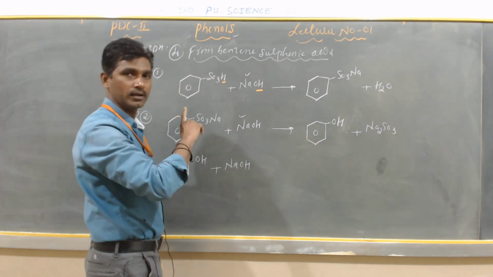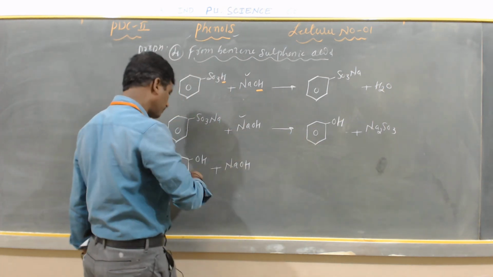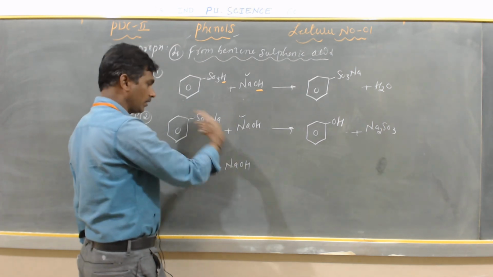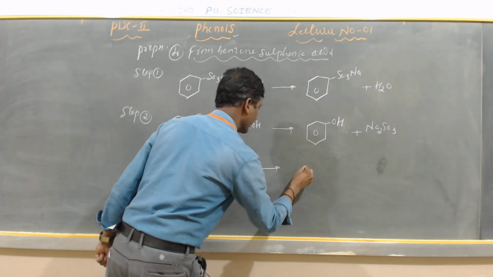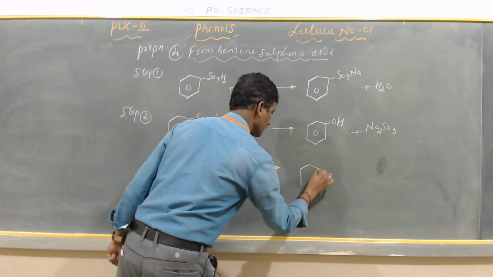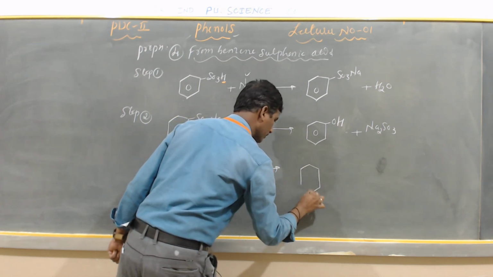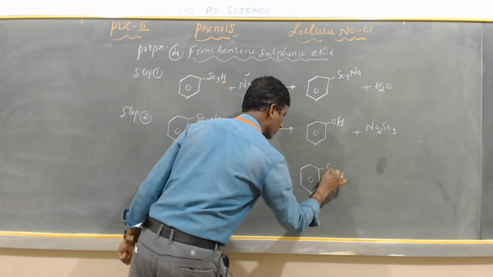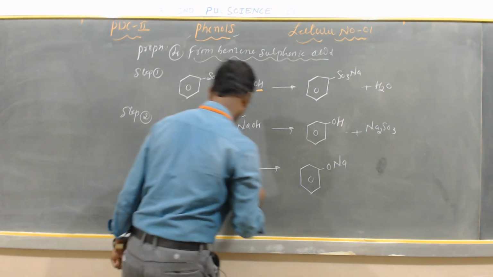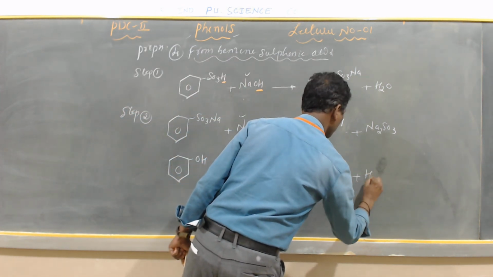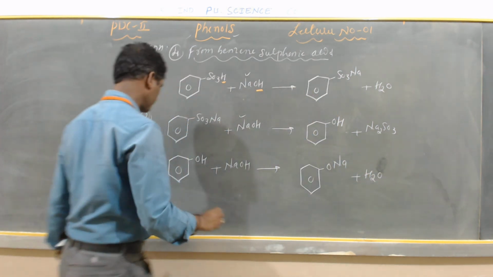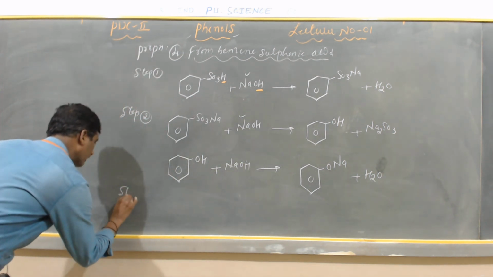But it will not remain a phenol, because we added excess NaOH. In the first step we added NaOH, and in the second step we also added NaOH. So whatever phenol is obtained now, it is not remaining a phenol. This phenol again combines with NaOH because we added excess, so it gives sodium phenate, C6H5ONa, plus water.